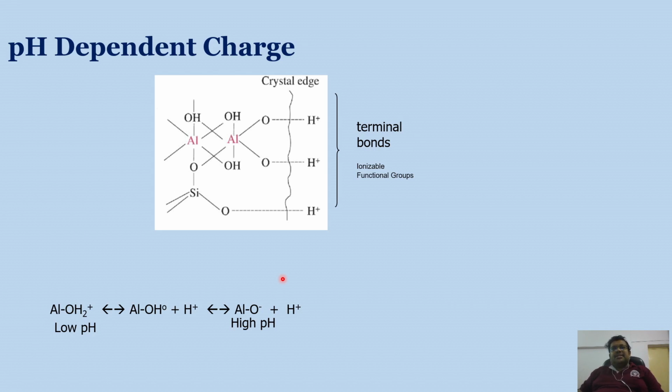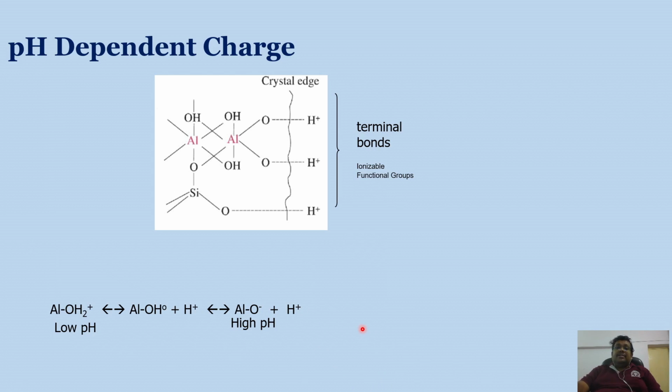This positive charge is basically responsible for attracting the negatively charged anions like nitrate, sulfate, and also orthophosphate, which are very important elements for plant growth. So this pH dependent charge is also very important for retaining these anionic nutrients in the soil.